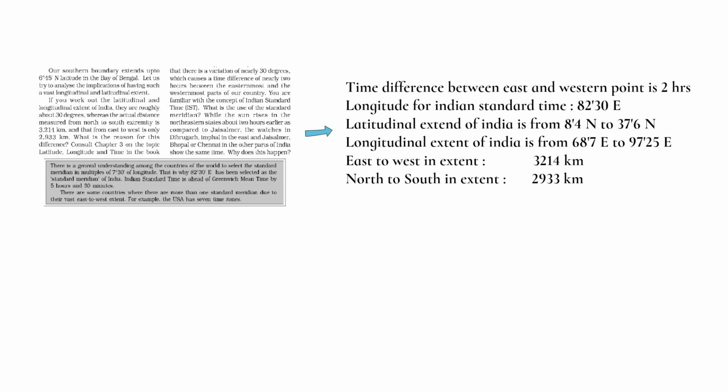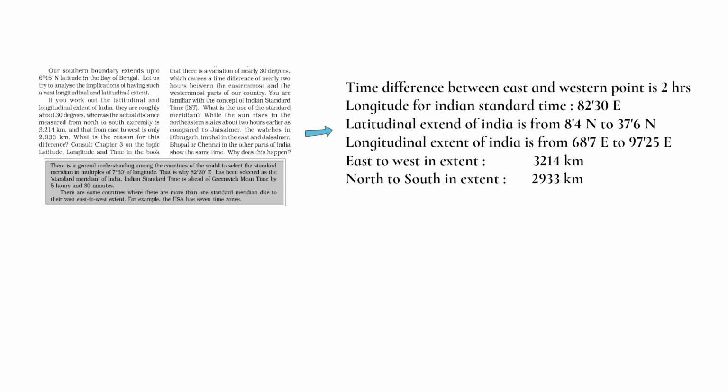Longitude for Indian Standard Time is 82 degree 30 minutes east. Latitudinal extent of India is from 8 degree north to 37 degree north, and longitudinal extent of India is from 68 degree east to 97 degree east. East to west extent is 3,214 kilometers, and north to south is 2,933 kilometers. So that's all about the location of India.